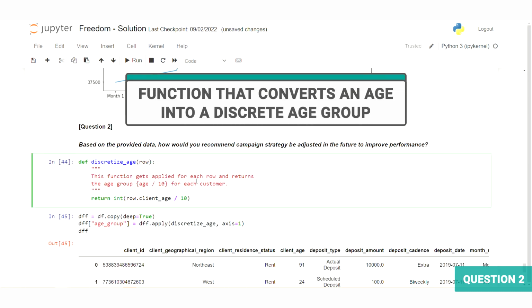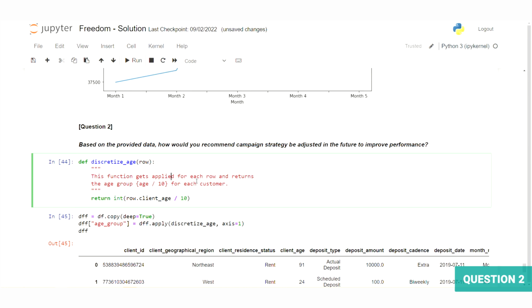Here, I have created a function that converts an age into a discrete age group by simply dividing it by 10. After that, I can add a new column to the data frame that contains this age group information using the apply method. Note that we cast the result of our division to an integer, which will effectively give us the floor of the result.